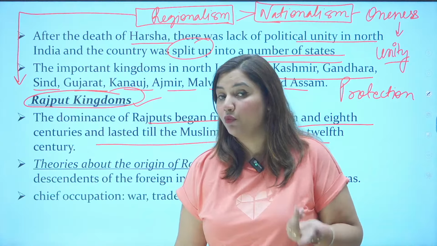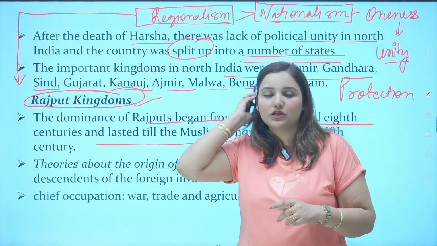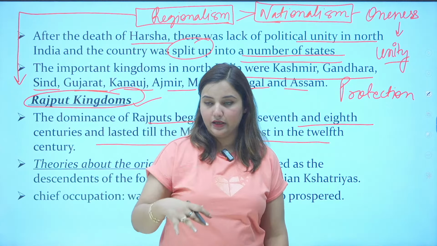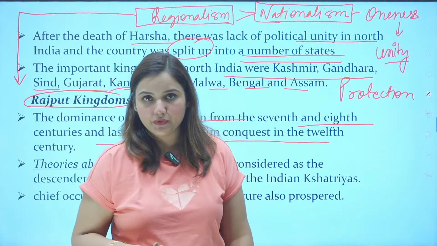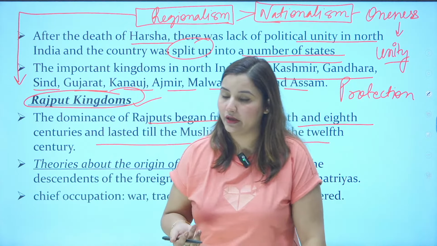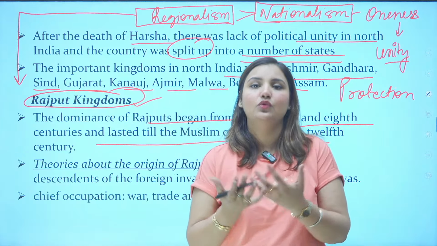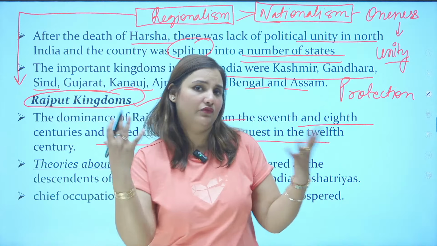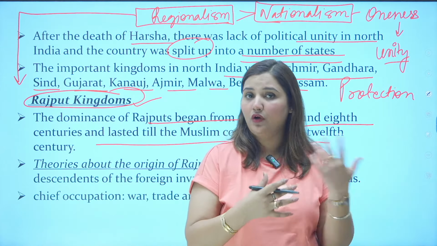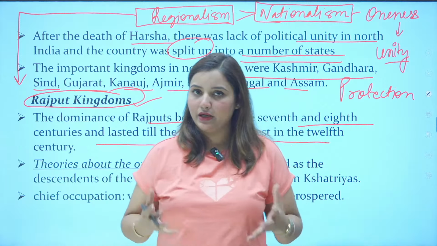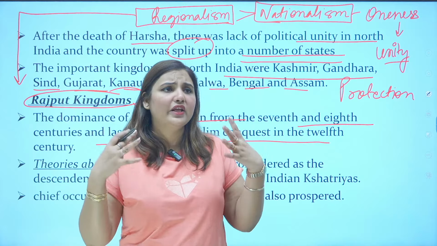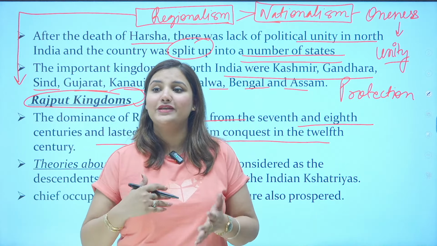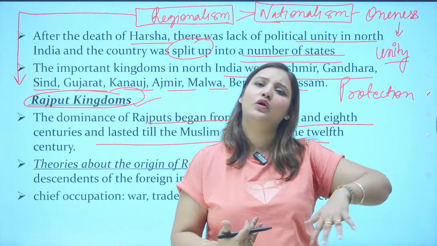So how did they come, from where did they come? I told you that invaders were there. When they used to come to India, these invaders started merging in the Indian society. They used to like the environment of India, and these invaders were basically rulers. These rulers, soldiers and commanders who came from foreign countries, when they invaded and attacked, were very much surprised by the conditions in India, which they liked so much that they never wanted to go back.